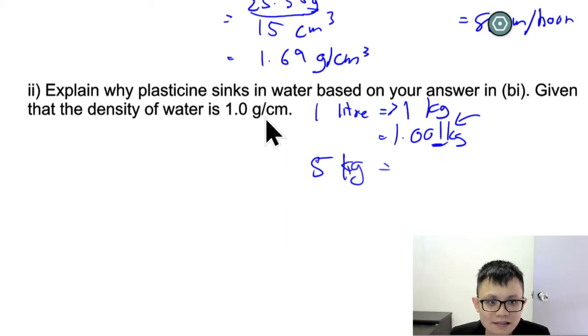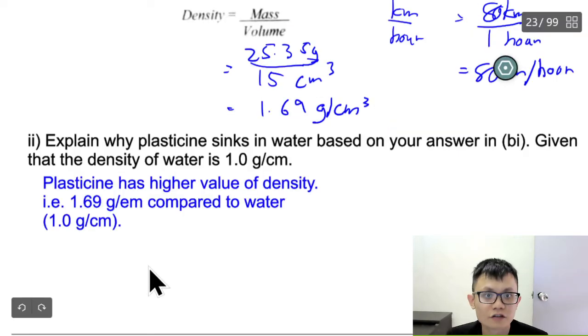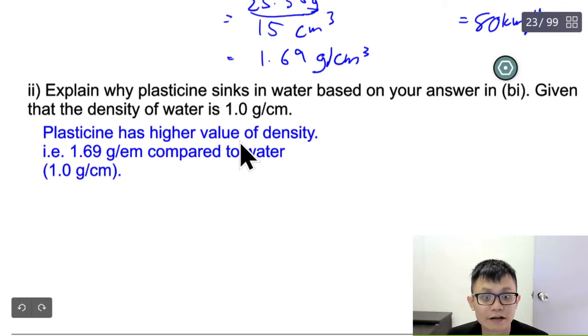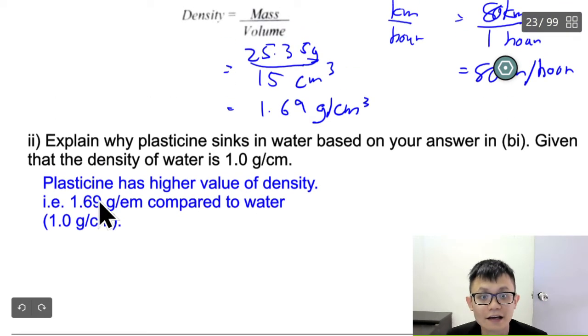Why does plasticine sink in water, given the density of water is 1.0 gram? So this question is very easy. Let's ask Vivian. The answer is very simple. Plasticine has a higher density, 1.69, which is higher compared to water.